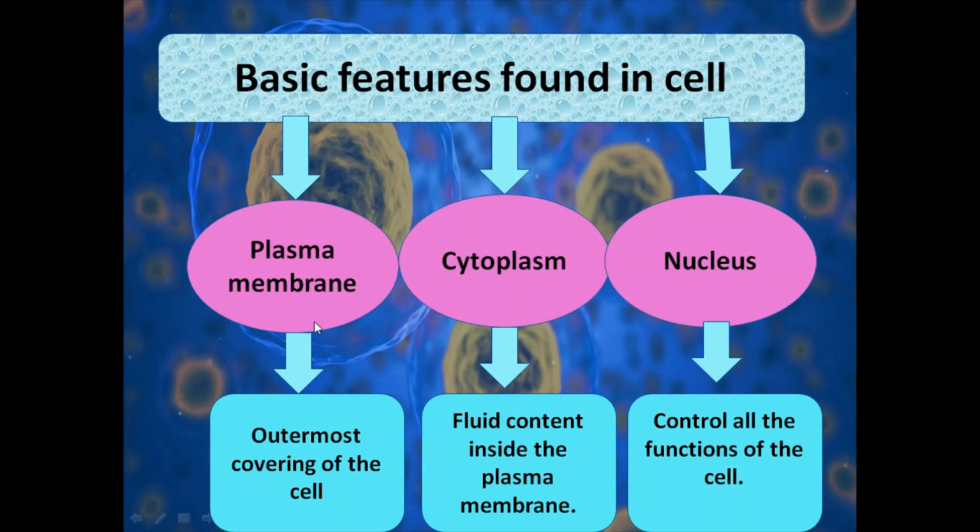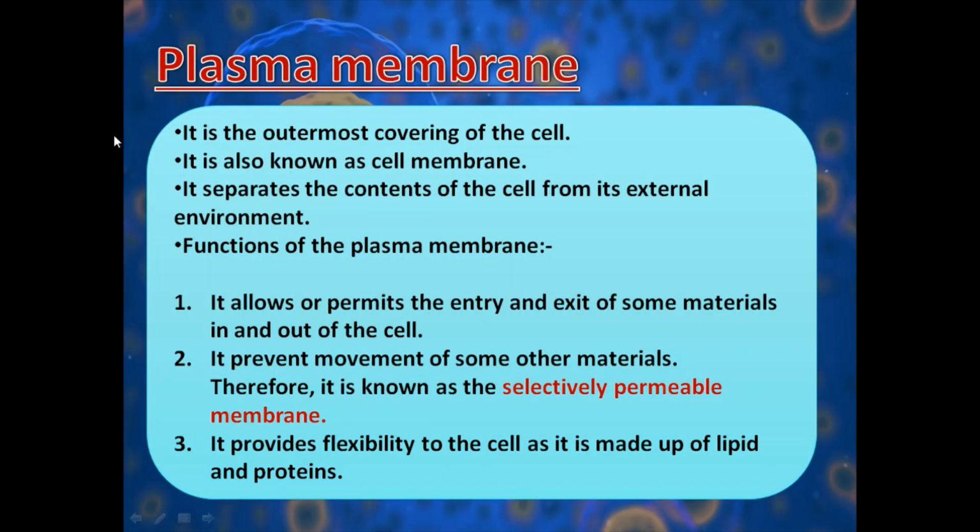So let's discuss each of them in detail. First, we will discuss the plasma membrane. What is it? This is the outermost covering of the cell. As this is the outermost covering of the cell, it separates the content of the cell from the external environment. Are you getting it? And it is also known as the cell membrane. So don't get confused. Cell membrane and plasma membrane are synonyms.